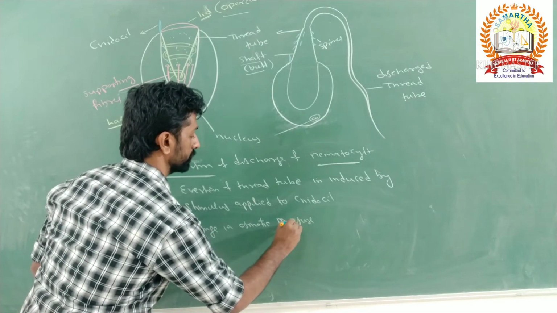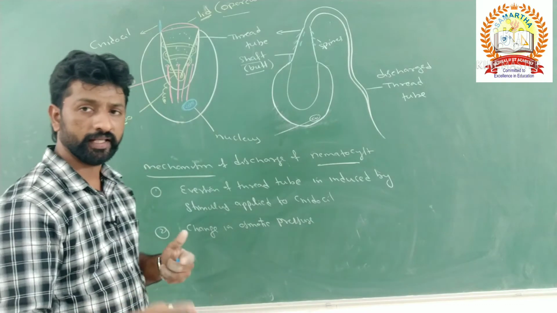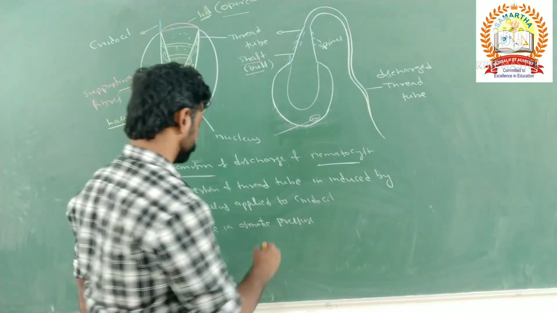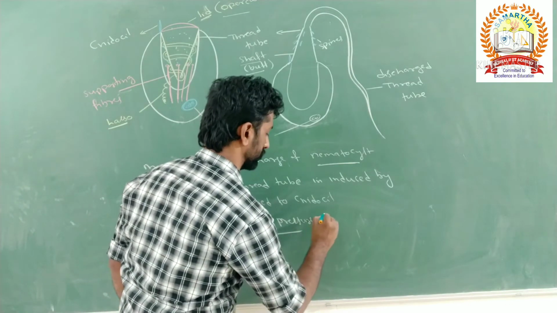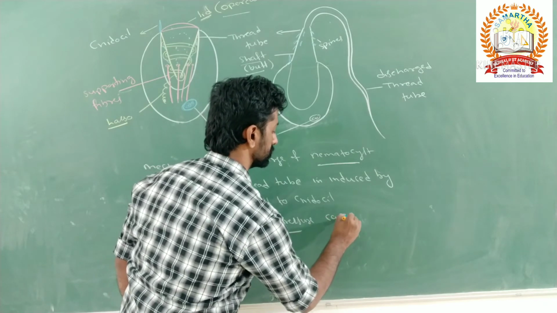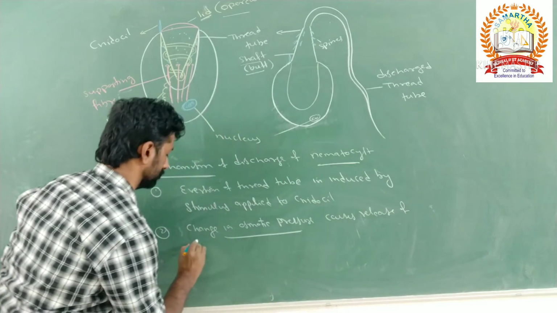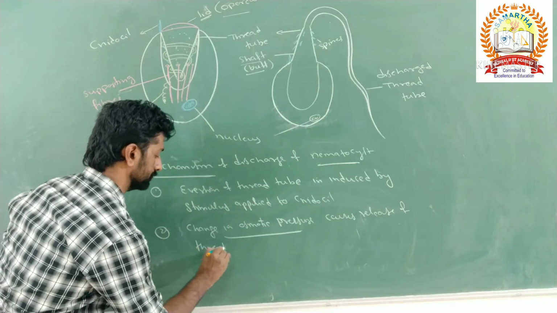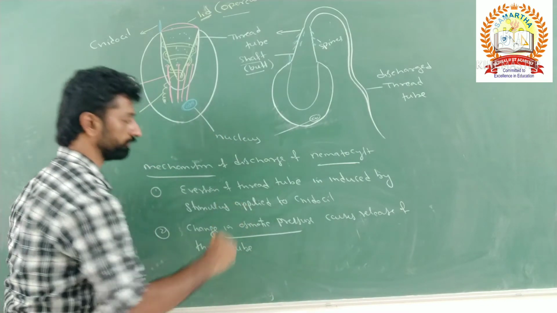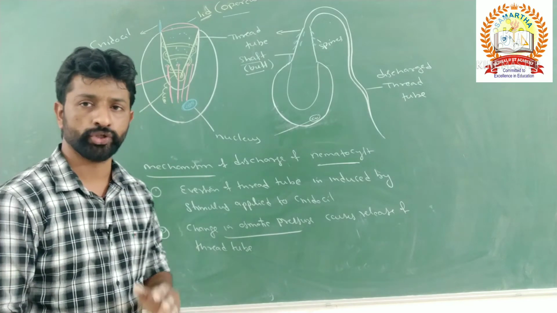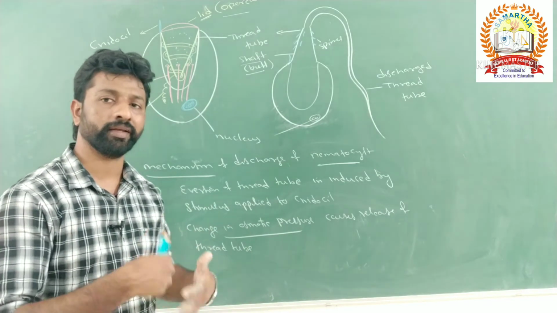So how the osmotic pressure takes place means by the sudden or more intake of the water. So the change in osmotic pressure causes release of the thread tube. Once the thread tube is discharged, it cannot be taken in.